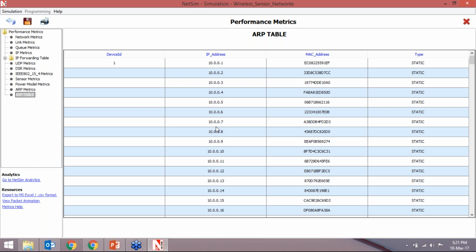Okay. So now we have seen how we can design and analyze a wireless sensor network scenario. Now we will implement the LEACH protocol and see how it affects the scenario and the packet animation when we see.